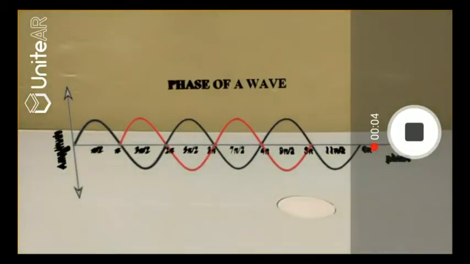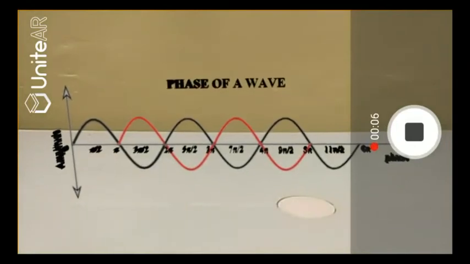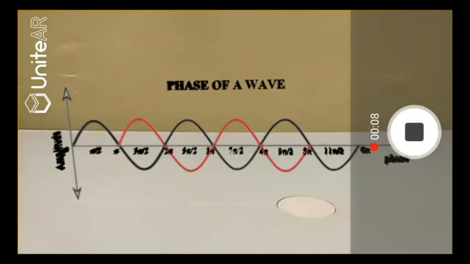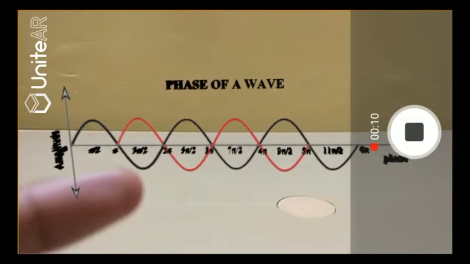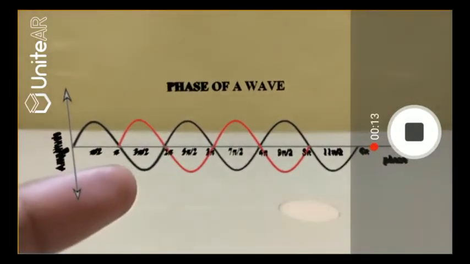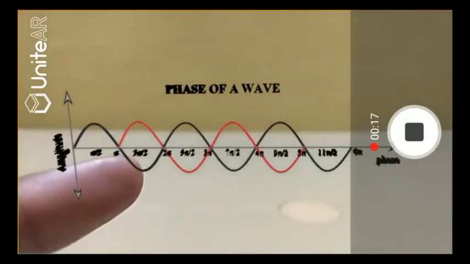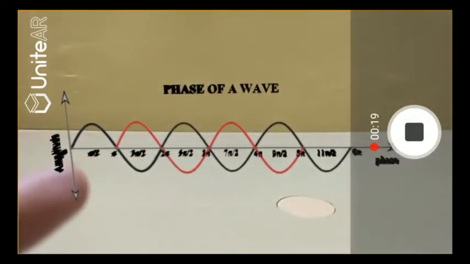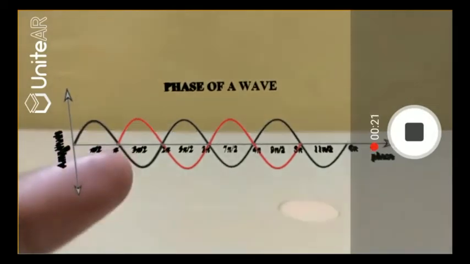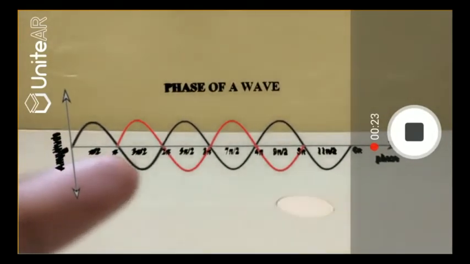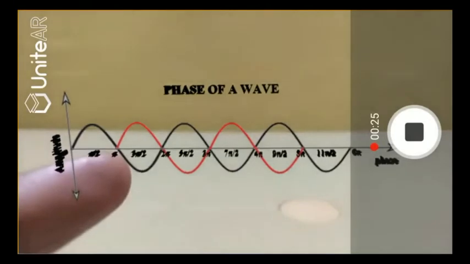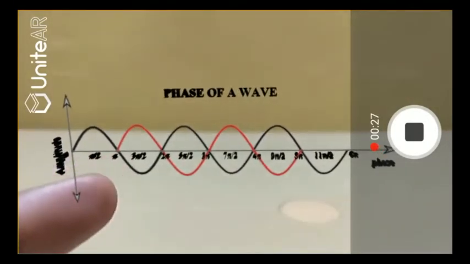Alright, here's the second example of phase difference. In this case, again, we have 2 waves, which is the black wave and the red wave. But in this case, the red wave starts after the black wave has completed half its cycle. In this case, the black wave has already completed 180 degrees or pi radians. And we can infer that the phase difference is pi radians or 180 degrees.